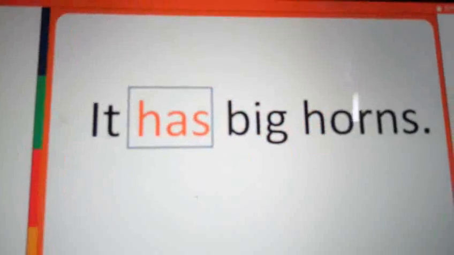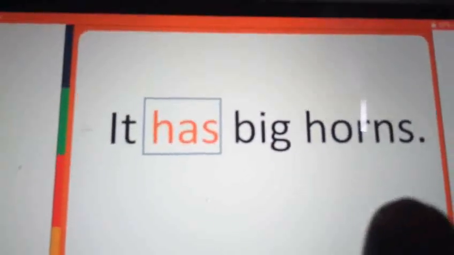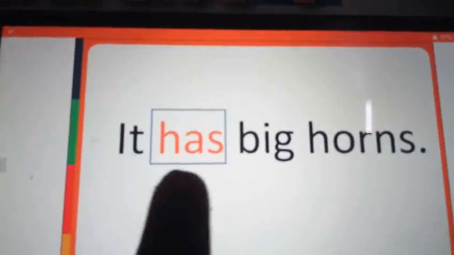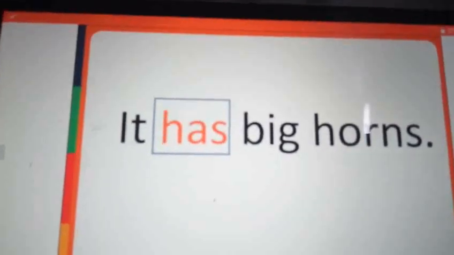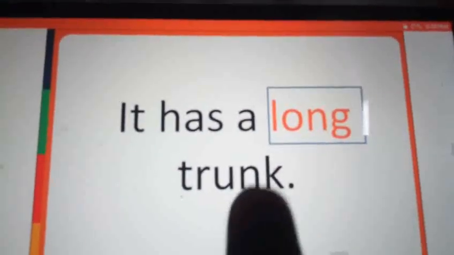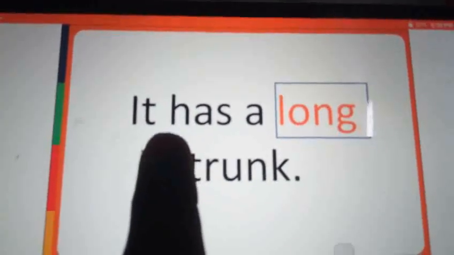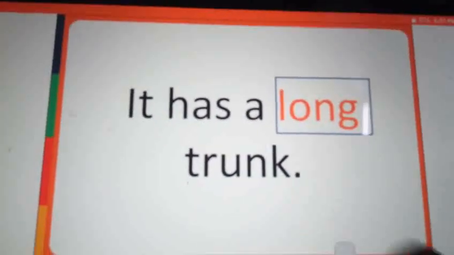Has, has, has. It has big horns. Long, long, long. It has a long trunk. You also repeat after me. It has a long trunk.